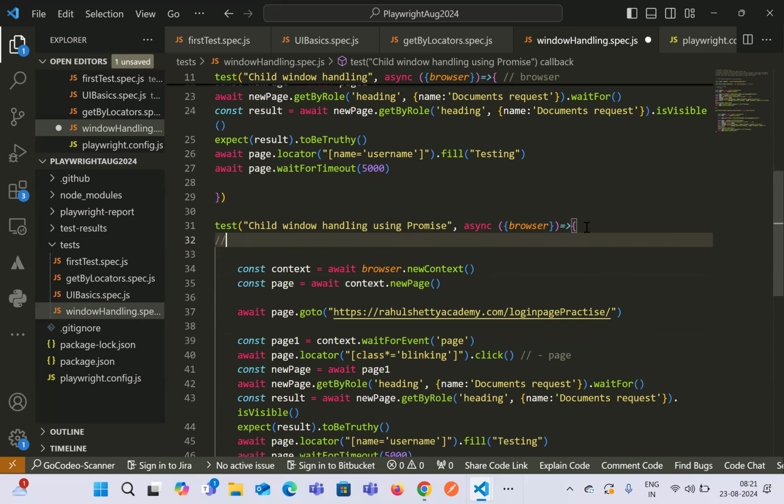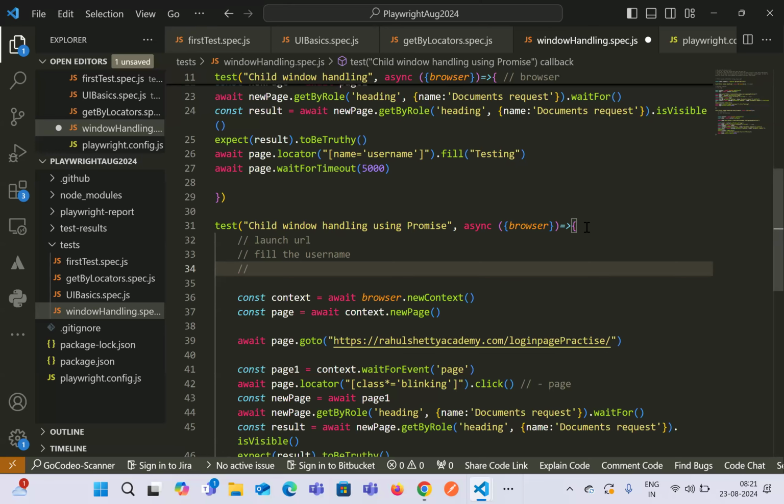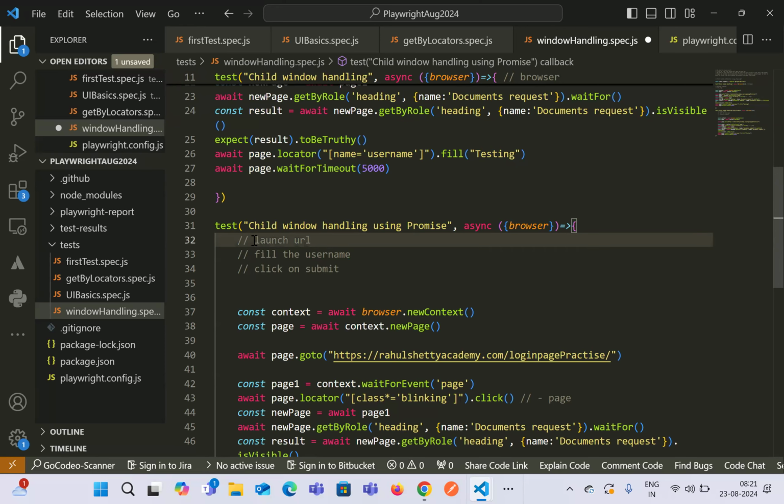We know that JavaScript is an asynchronous language, right? So let's say the first line we have written launches the URL, the second fills the username, and the third clicks on the submit button. As we have not written any await before any of the steps, all these 3 lines of code will start executing at the same time. It will not wait for any event.